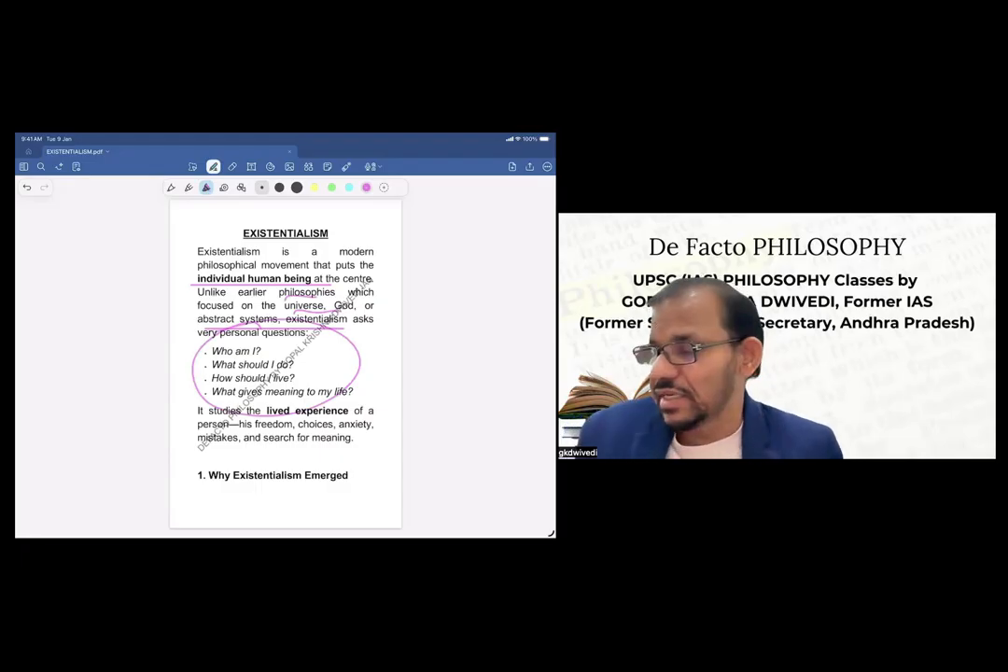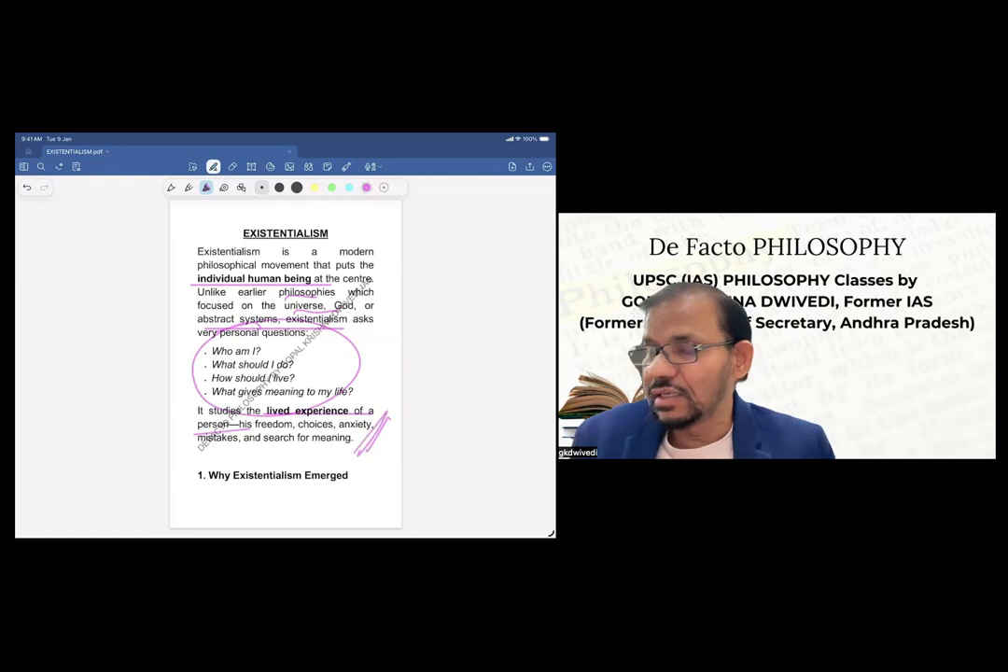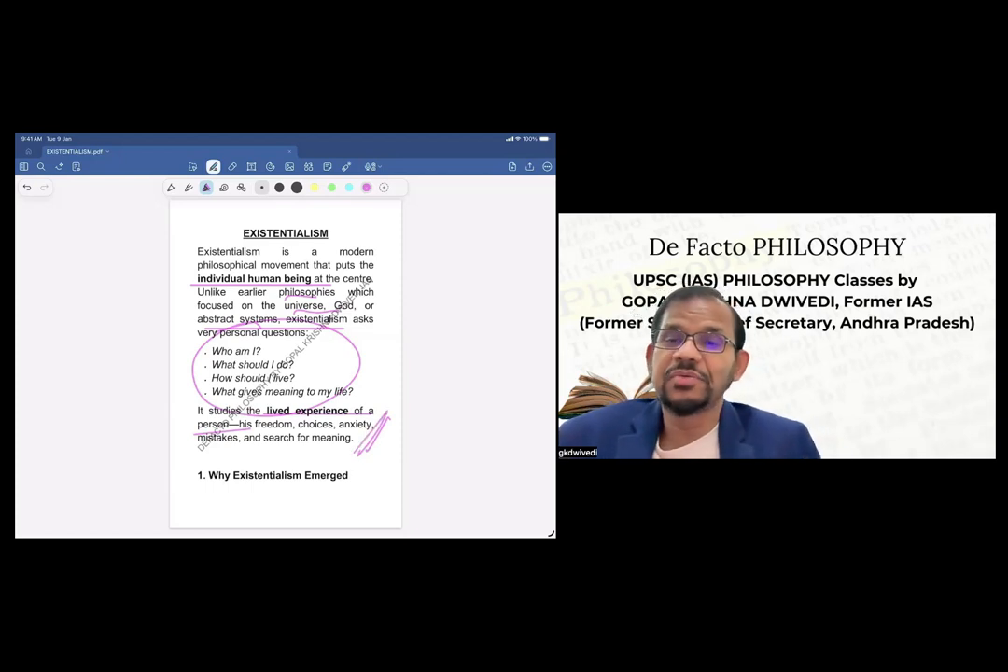It studies the lived experience of the person, his freedom, his choices, his anxiety, his mistakes, his search for meaning. This section of philosophy studies all of this, and in no other topic of philosophy is this studied so centrally.